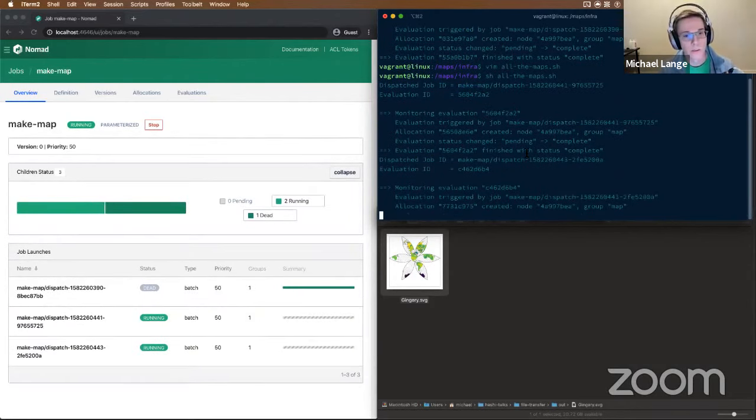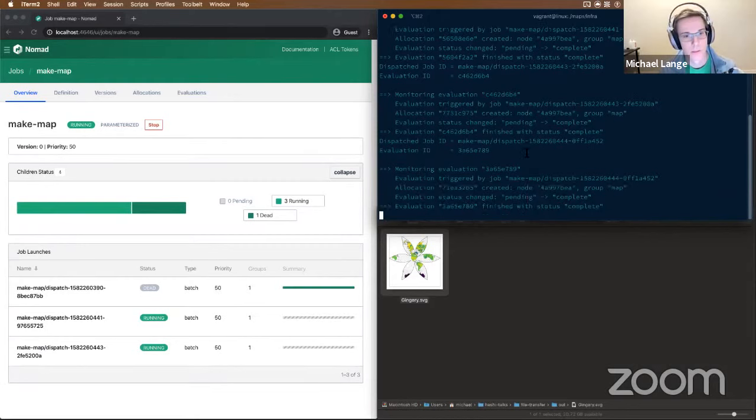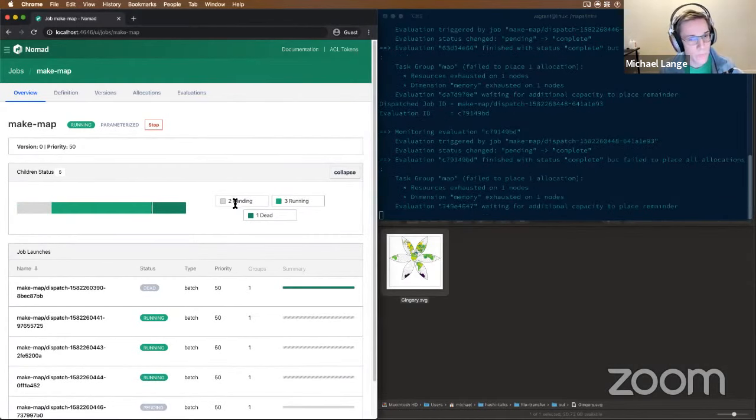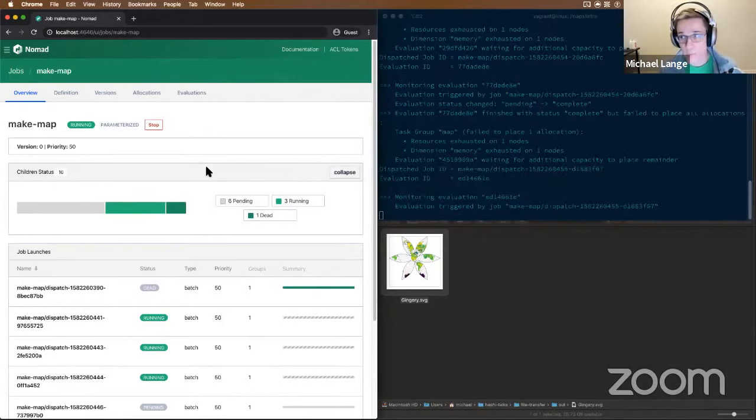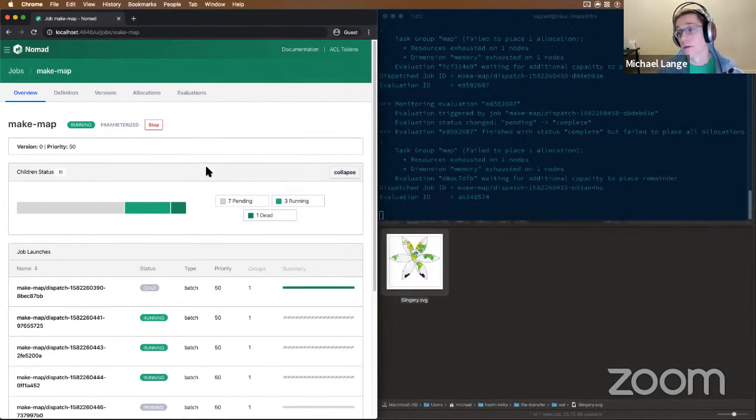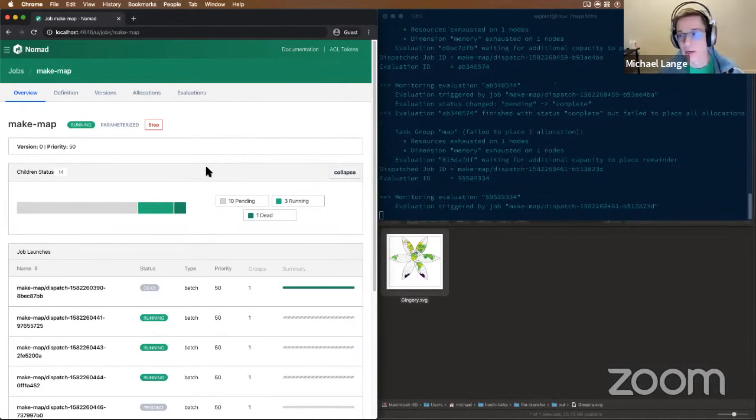So immediately 1 starts, 2 starts, 3 starts, but then something interesting happens. Work starts getting into this pending state instead of running. And that's because Nomad will accept work, and if it can't place it, it'll hold on to it in this sort of queue state until there's space made available, either because you added more nodes or because work finished.